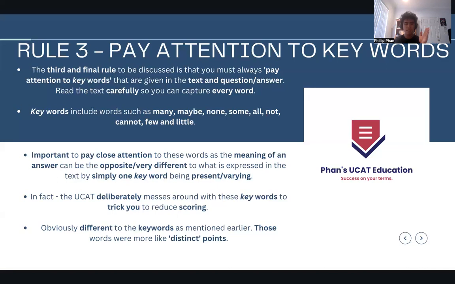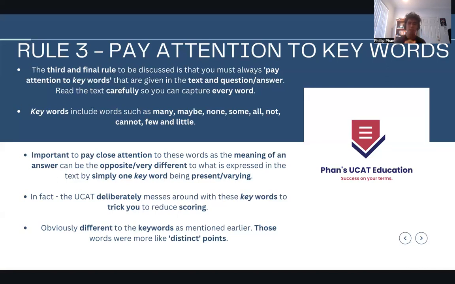In fact, the UCAT deliberately messes around with these key words to trick you and reduce your scoring. They very much like to include lots of nots, not being one of the most common. They like to include many, maybe, some, none, all. They love to include these key words in their questions to try to trick you. This is more prominent and clear in decision making, but it's here in verbal reasoning as well.